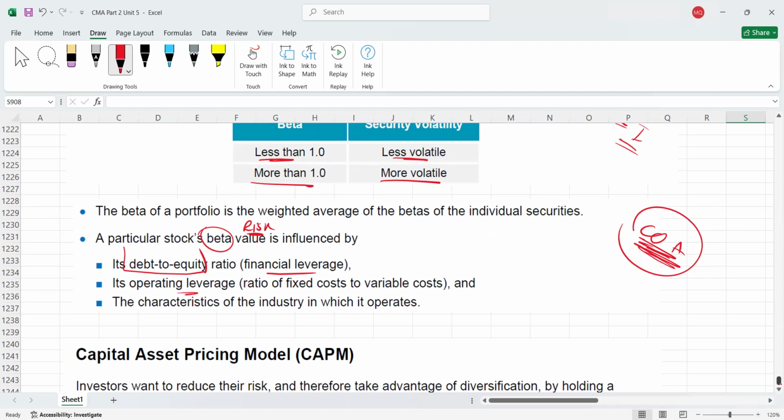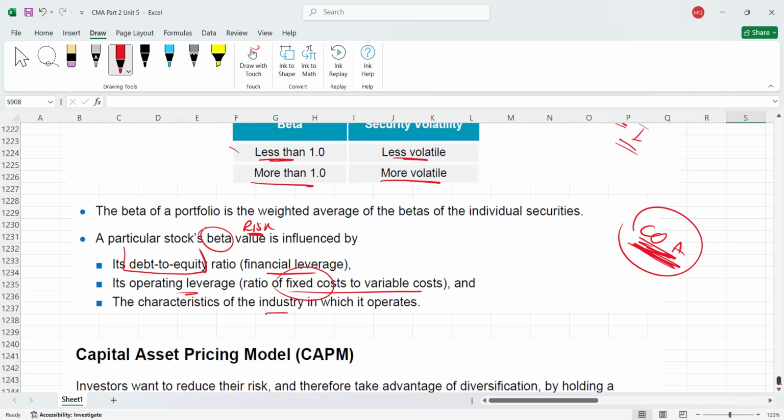Then operating leverage can also affect the risk of the company. Operating leverage means a ratio of fixed cost to variable cost. If the company has a higher amount of fixed cost, it is more risky, so beta will be higher. If the company has lower fixed cost as compared to variable cost, it means the company is less risky, so beta will be less. And beta will also be affected by the characteristics of the industry. Actually, there are calculations for beta, but they are not in our syllabus. So we just have to understand the interpretation of beta.